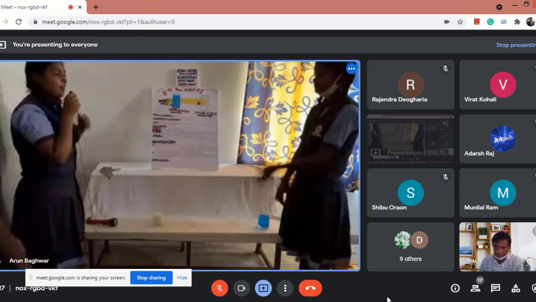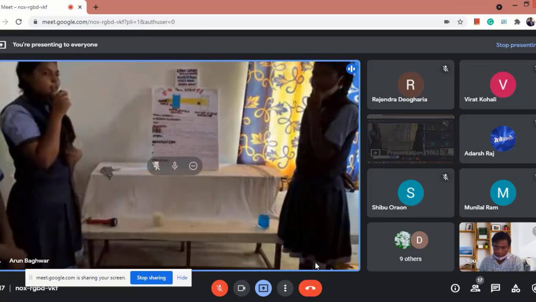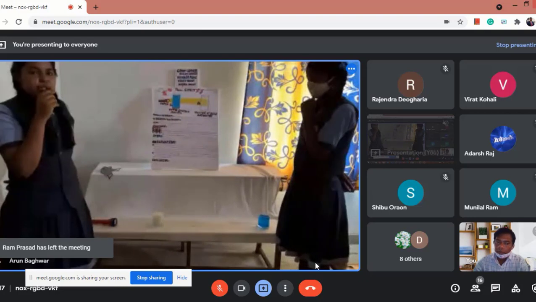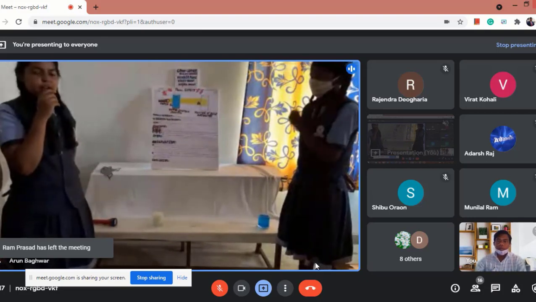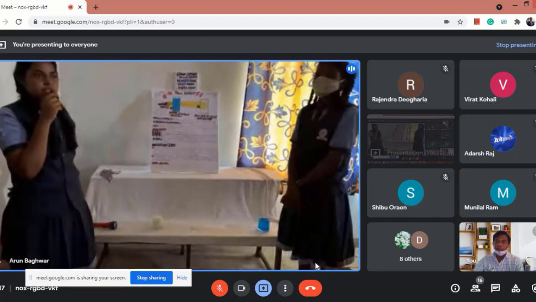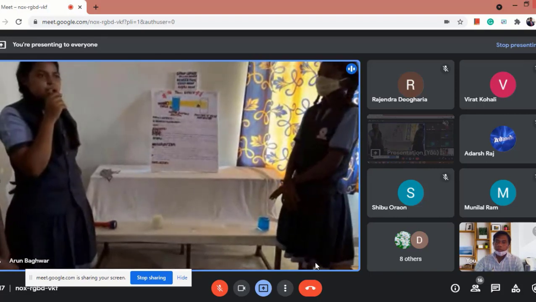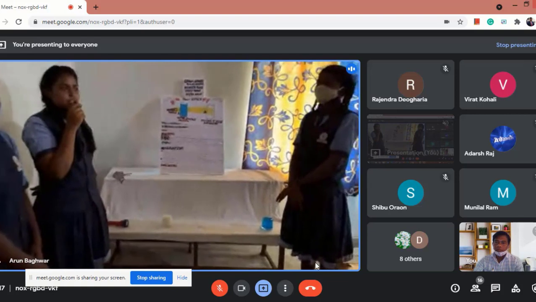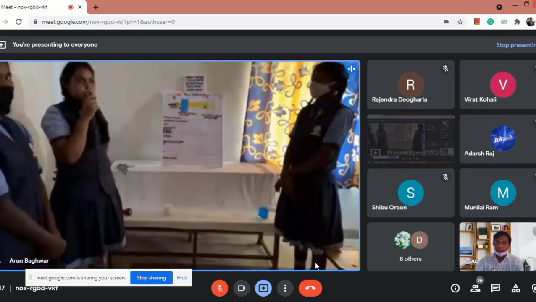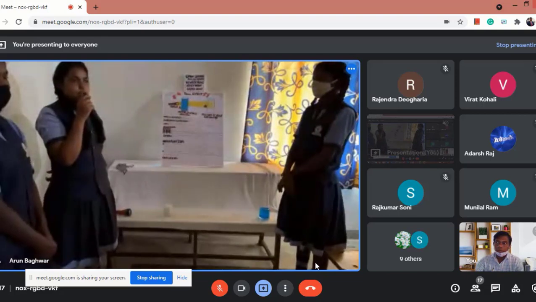So now I will describe the observation. Milk is a colloidal solution which appears to be homogeneous, but actually it is heterogeneous. Its particles are very small. That's why we cannot see the particles with the naked eye.